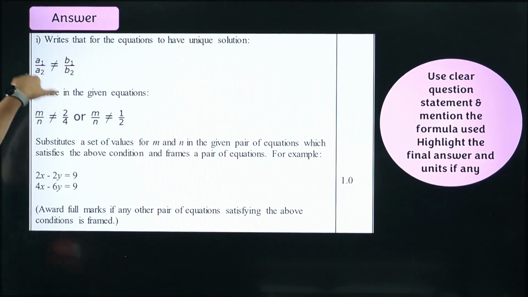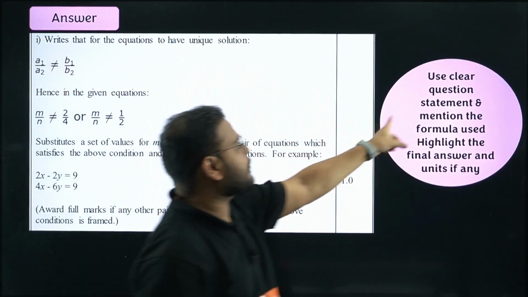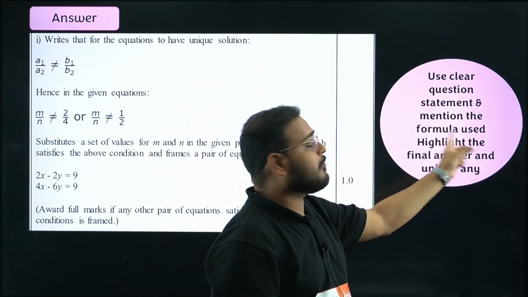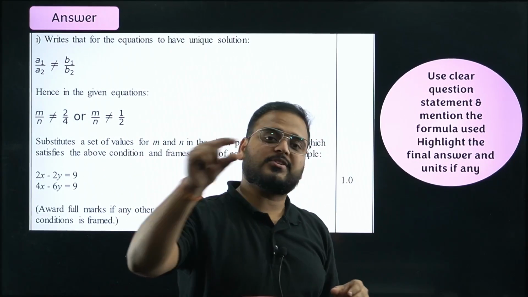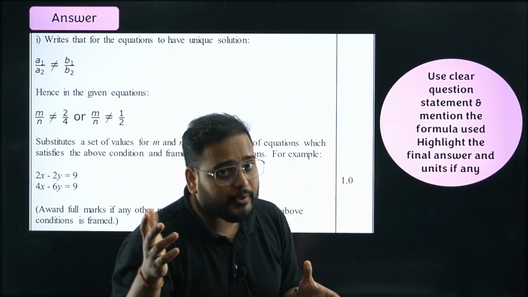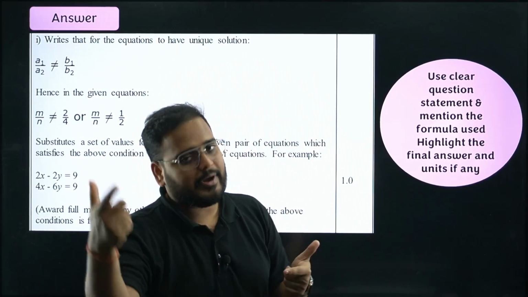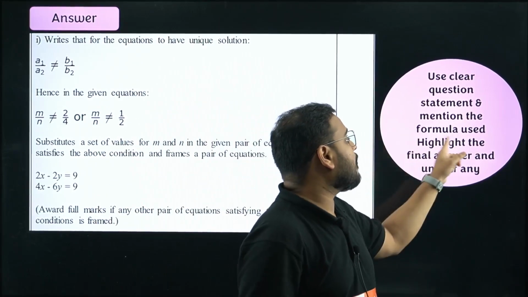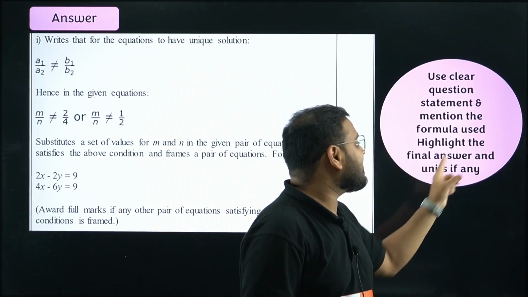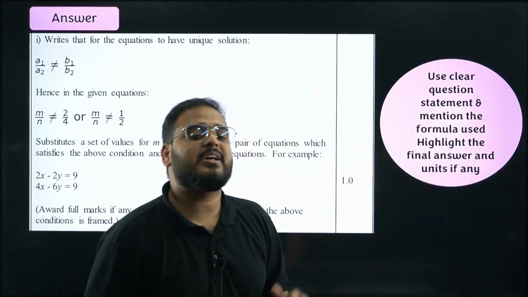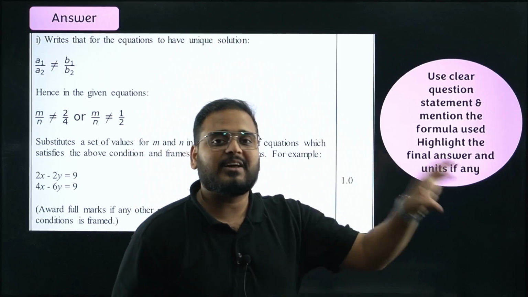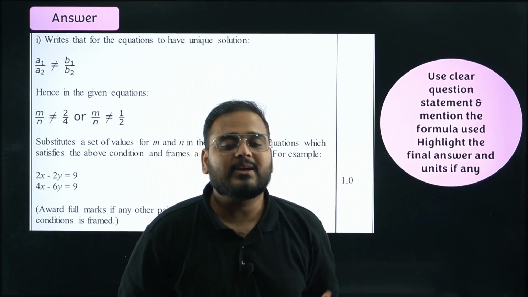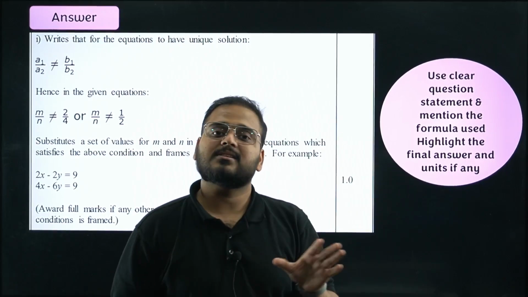Try to write the property first, whatever it is. Use a clear question statement and mention the formula used. That's very important. Please write first whatever is given in the question. Write the question statement properly, not the whole question, just the statement of what they are asking you to find, and then mention the formula used. Highlight the final answer and units if any. If there are any units involved, please highlight the unit and the answer. The final answer should be given properly so that anybody can locate or see the answer without fail.